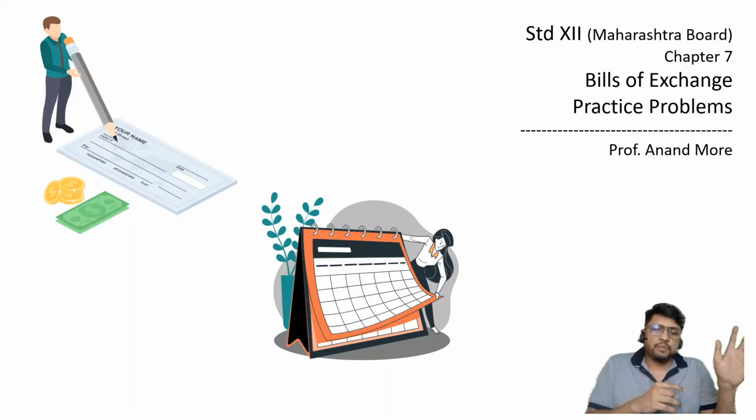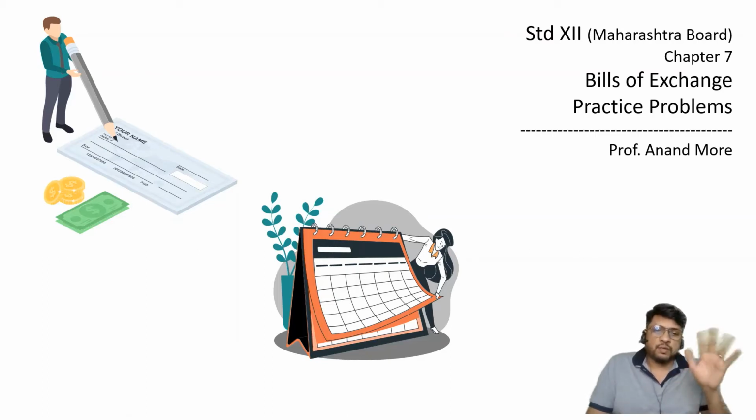The drawee has failed to pay. Drawee is saying that I will not pay now, I will pay after 1 year. So the drawer is going to the banker and requesting the banker that please discount the bill. I am selling the bill to you. You pay me the cash today itself. Banker will say okay, rate of interest is 10%. So the drawer is thinking okay, in that case I am supposed to pay 110 rupees.